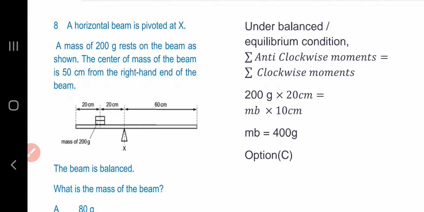Question number 8. A horizontal beam is pivoted at X. A mass of 200 gram rests on the beam as shown. The center of mass of the beam is 50 centimeter from the right hand end of the beam. The beam is balanced. What is the mass of the beam?